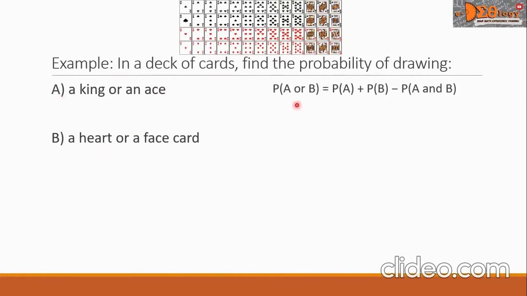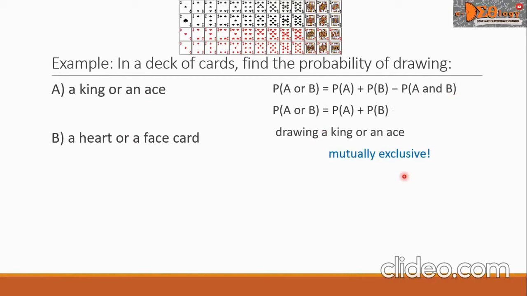The P of A or B equals P of A plus P of B minus P of A and B. But drawing a king or an ace is a mutually exclusive event. It means the formula will be simplified into like this. P of A or B equals P of A plus P of B.